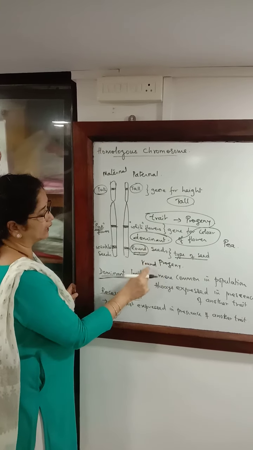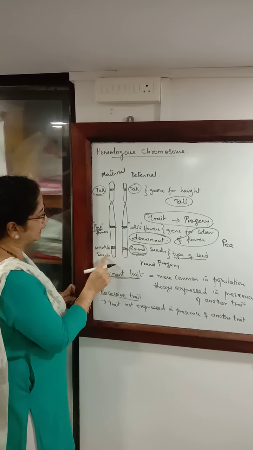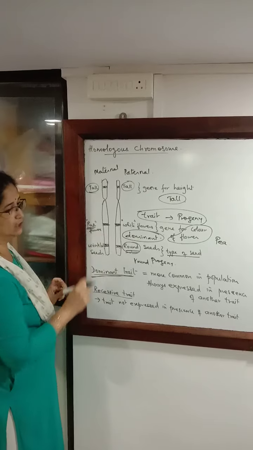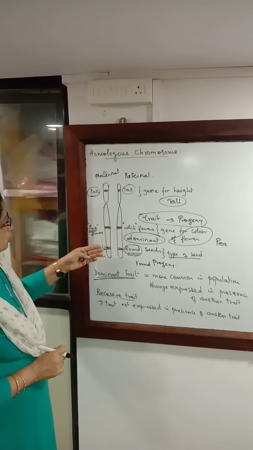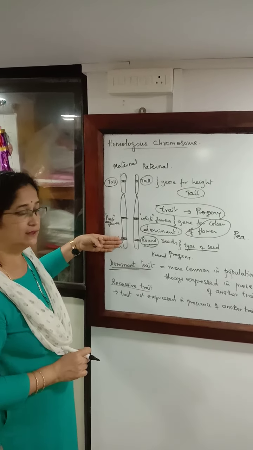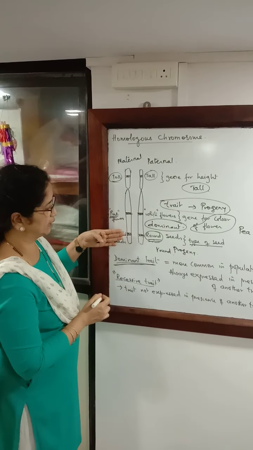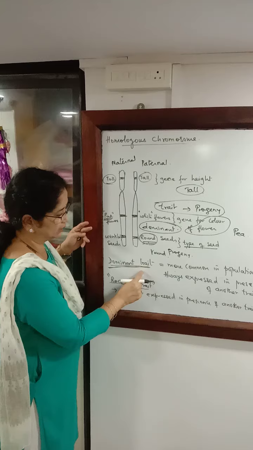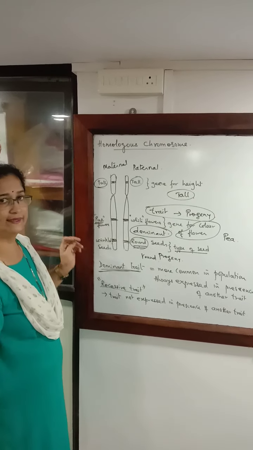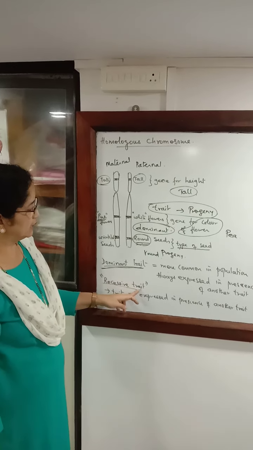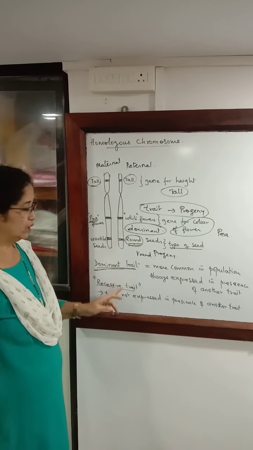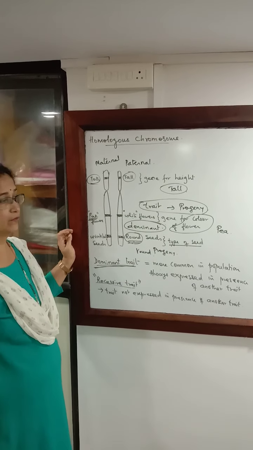So this is the trait that will be expressed irrespective of what is present on the other gene. So this feature is not seen in the progeny. Such a feature that is not seen in the progeny in the presence of a dominant trait is called a recessive trait. As a result, this trait will be less common in a population.